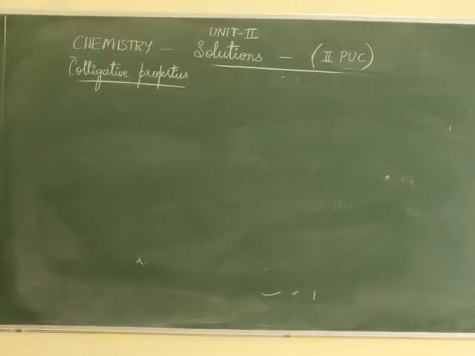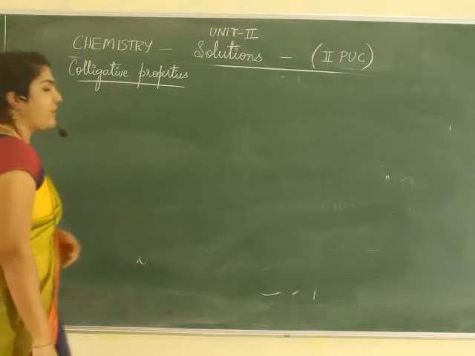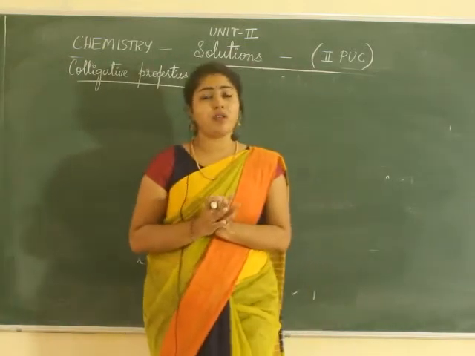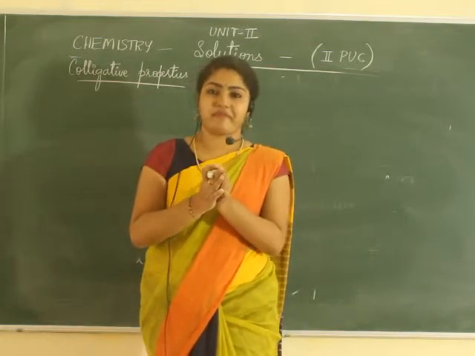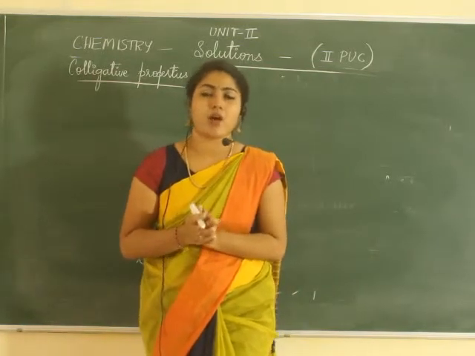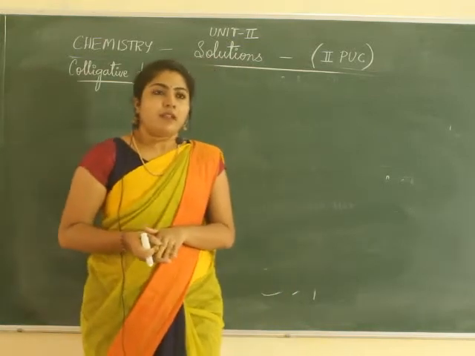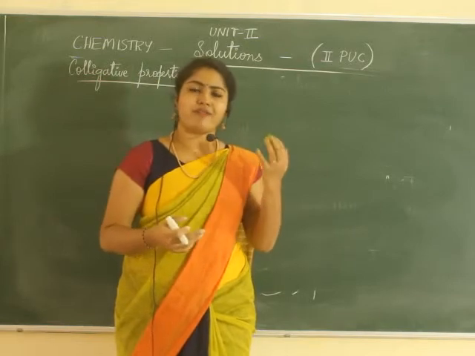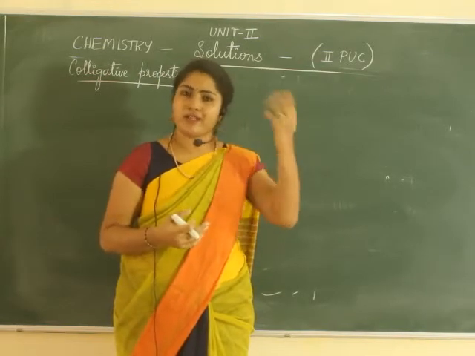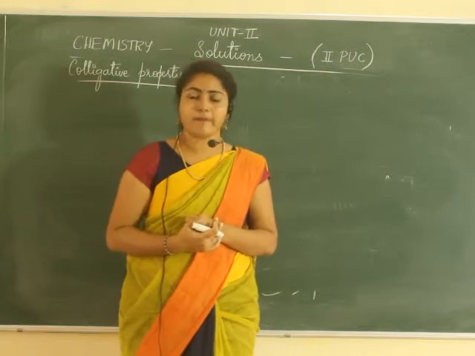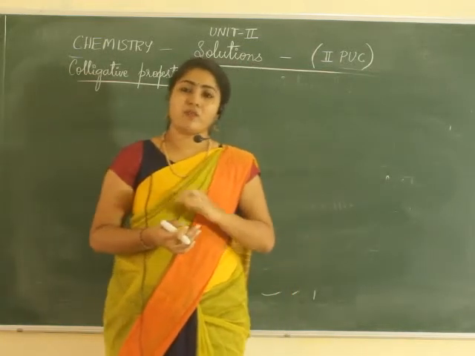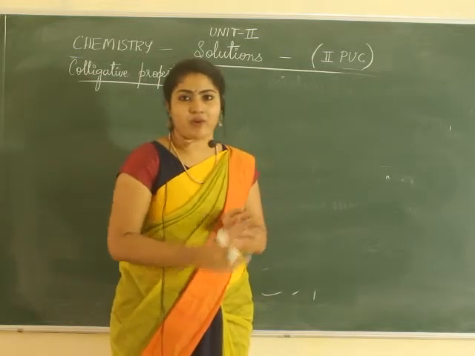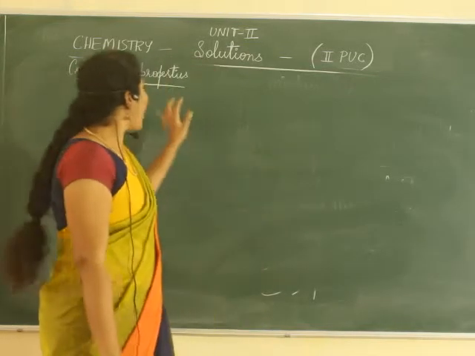Since we have studied the different properties, especially in solutions, we have concentrated more on the vapor pressure properties, isn't it? How the vapor pressure varies. If it can easily evaporate, vapor pressure will be more. If it cannot easily evaporate, then vapor pressure is less. So there are some properties which are related to this vapor phase, and that is what we are going to study now. What are these colligative properties?